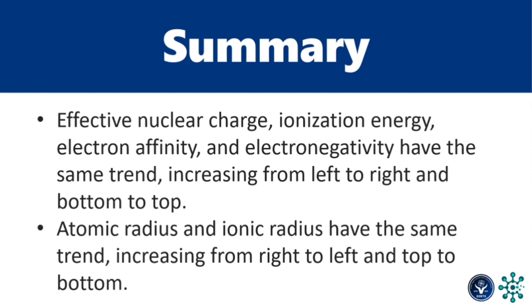So to summarize, effective nuclear charge, ionization energy, electron affinity, and electronegativity have the same trend, increasing from left to right and bottom to top. For atomic radius and ionic radius, don't forget for ionic radius to compare only cations and only anions. These properties have the same trend, increasing from right to left and top to bottom.